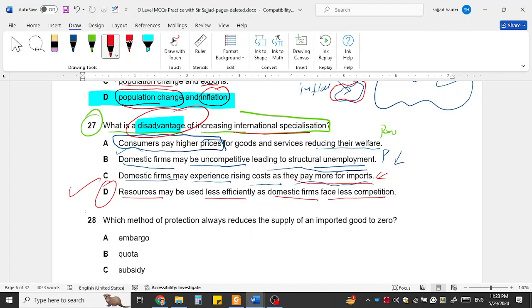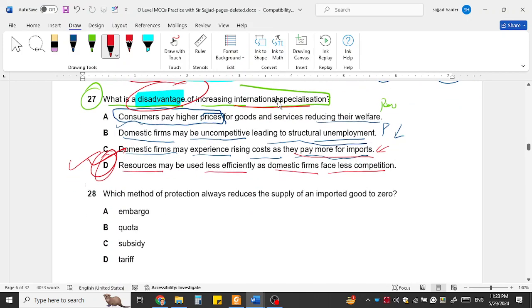Specialization means, so what is the right answer here? Consumers pay higher prices as the disadvantage of increased specialization? Domestic firms may become uncompetitive, leading to structural unemployment? In my best judgment, this is the right answer, but any student can later confirm whether it's right or wrong.